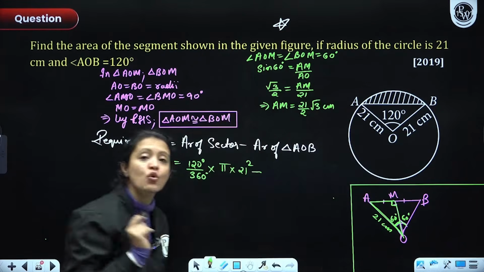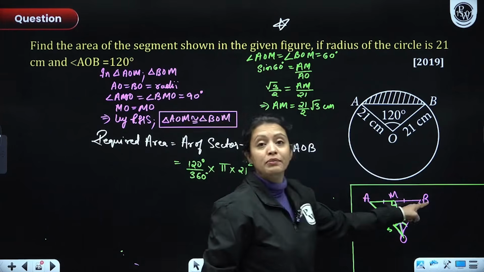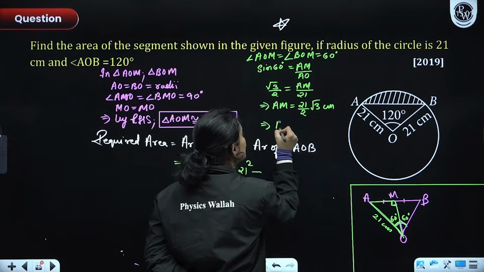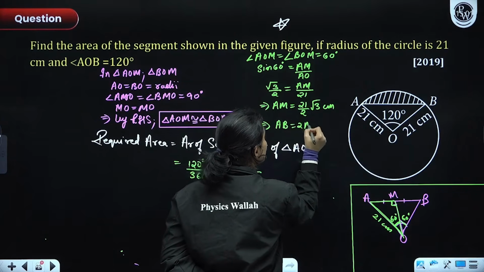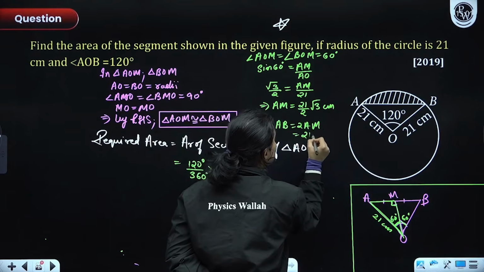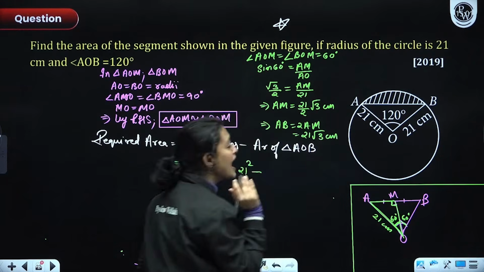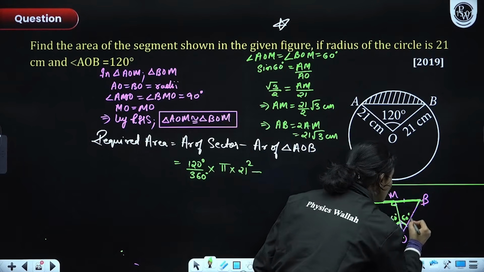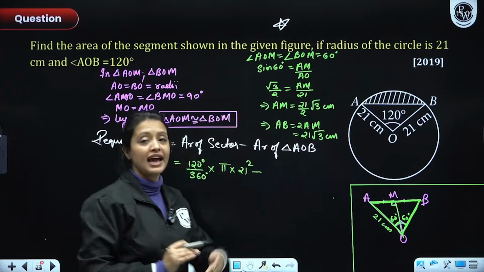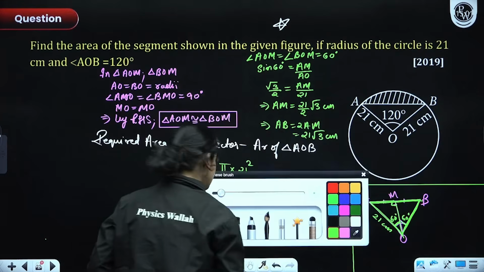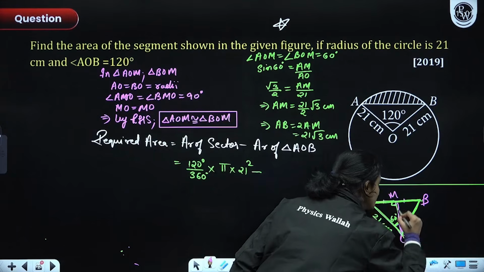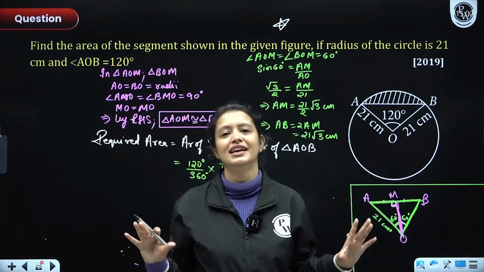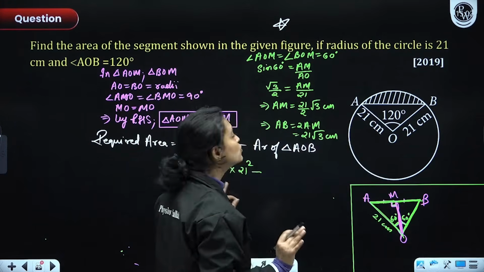As soon as you have your AM, you have your AB. Why? Because AM and MB are both equal. So AB is equal to twice AM, which is 21 root 3 centimeters. I have my base AB. Now I need my altitude. If I have the altitude's length, I'll use half into base into height and I'll have my triangle's area.